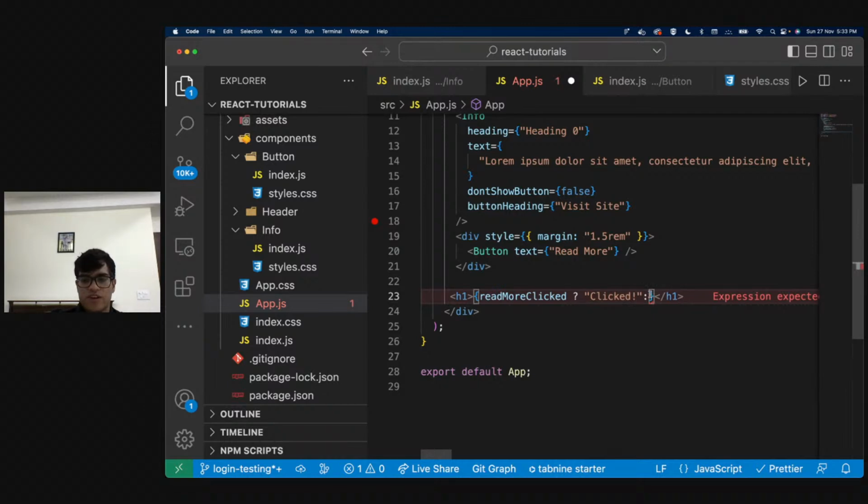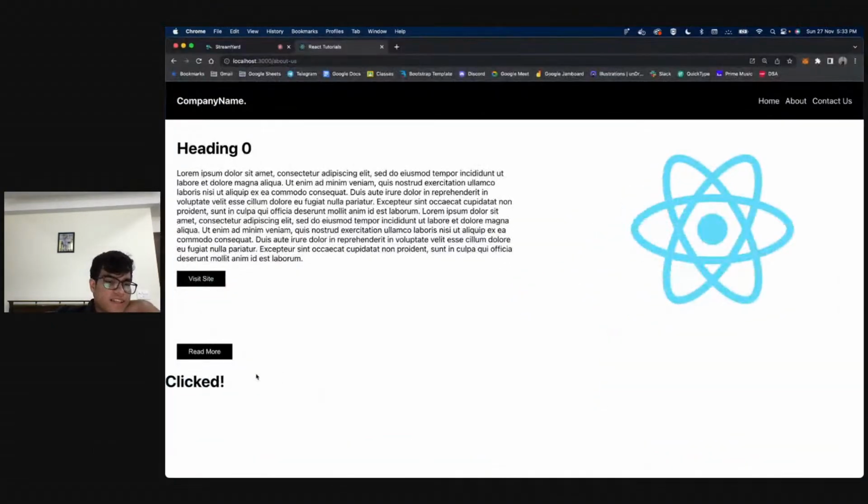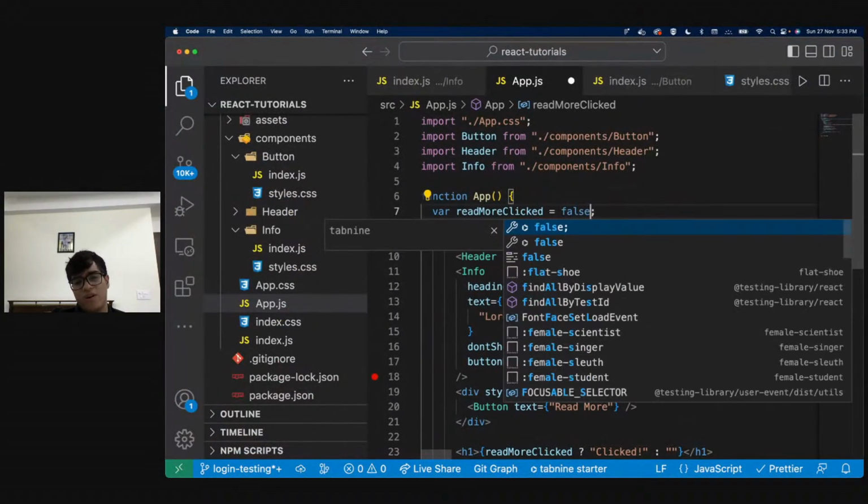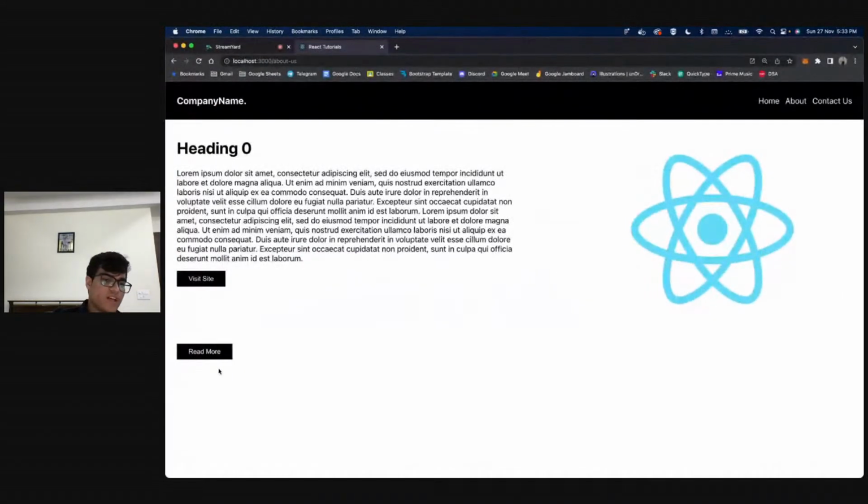And now I'm going to say not clicked. Or I'm not going to say anything. All right. So it says clicked, right? And that is because the value is true. If this value is false, it's going to show nothing, right? So now my goal is to basically change this value on clicking of this.